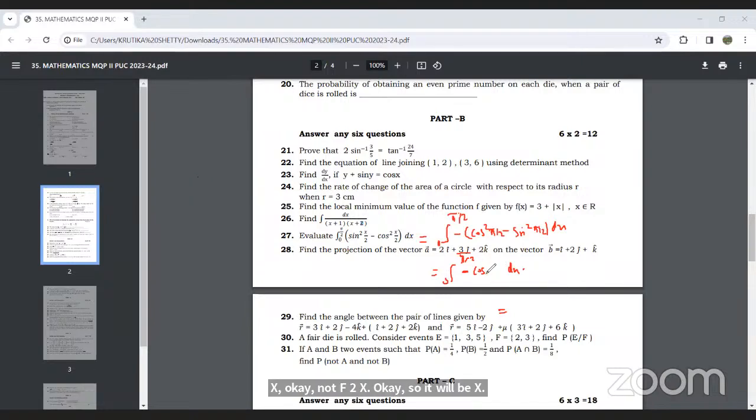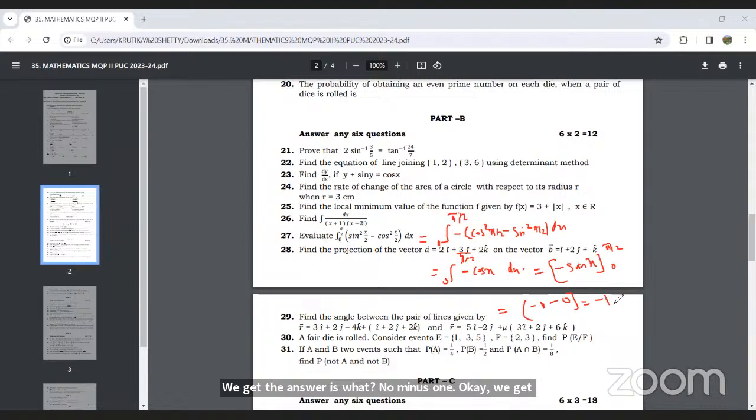Okay, so this will be minus cos x. So cos x, we know integration is sine x and the negative sign. So minus sine x from 0 to pi by 2. When we substitute the upper limit, it will be minus 1, and then minus 0. So on simplifying, we get the answer as minus 1.